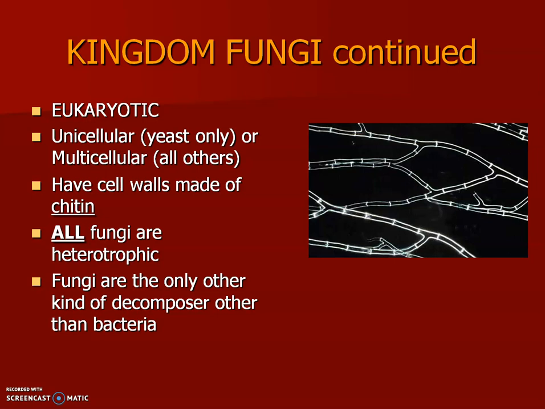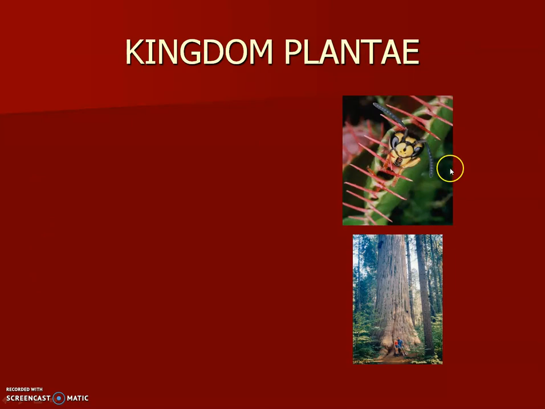And it's interesting that fungi are secreting chemicals that kill bacteria, like penicillin comes from bread mold. It's an antibiotic. Antibiotics kill only bacteria. So it's interesting that a fungus would produce a chemical that kills bacteria. It's like they're fighting off the bacteria so the bacteria don't eat their food source. And there are antifungal agents that are produced by bacteria for the same reason. It's like they're engaged in chemical warfare. It's very interesting.